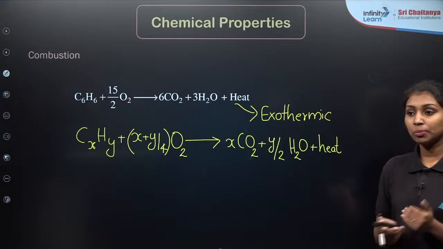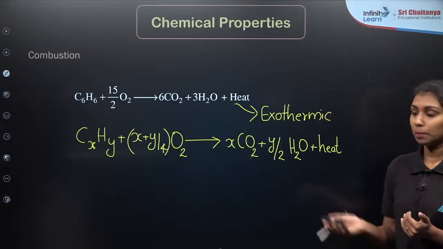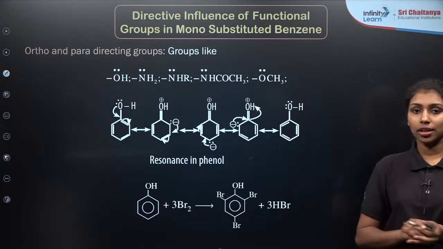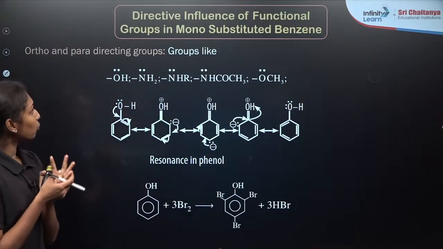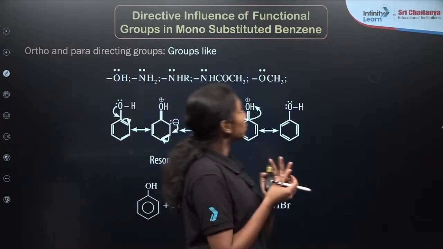So that's all about the chemical properties of aromatic hydrocarbons. Now let us talk about some different properties: the directive influence of the functional groups in monosubstituted benzene.